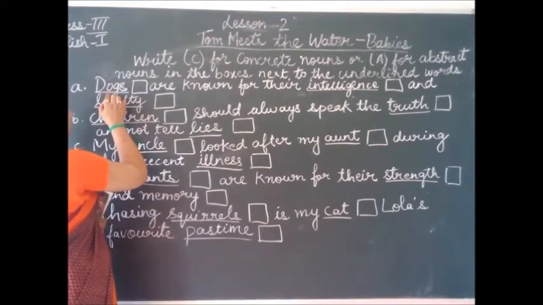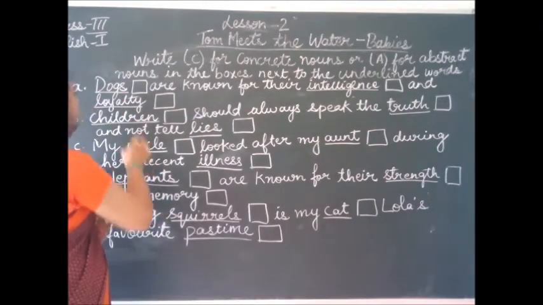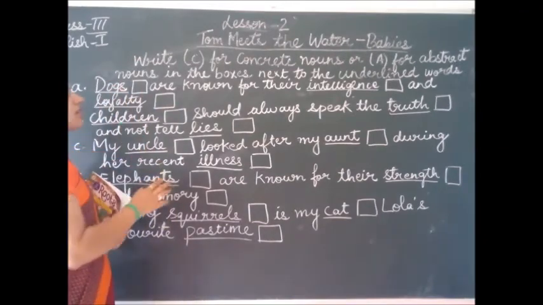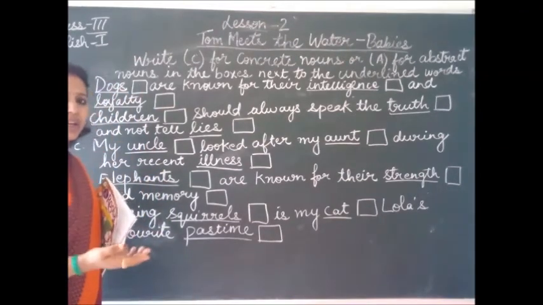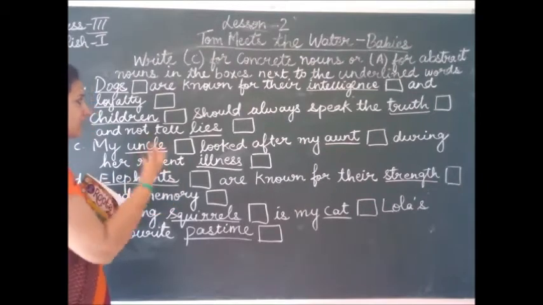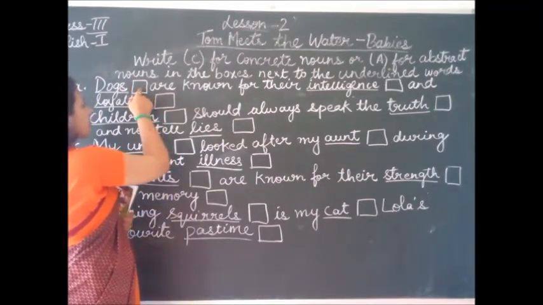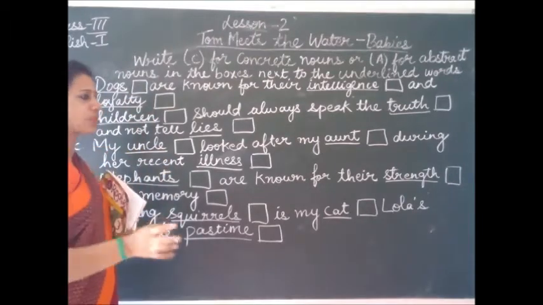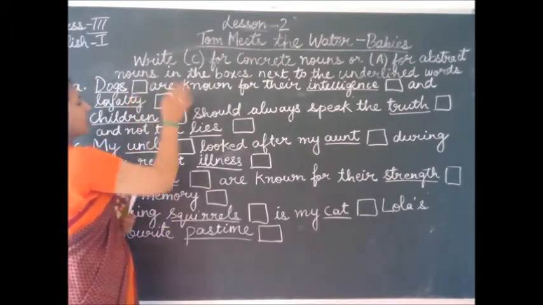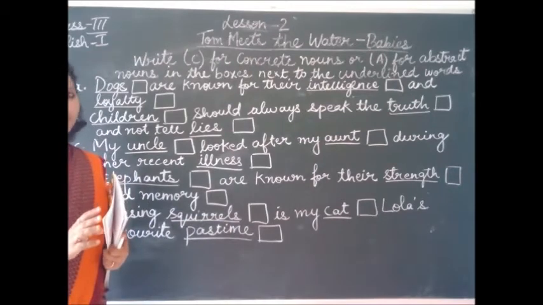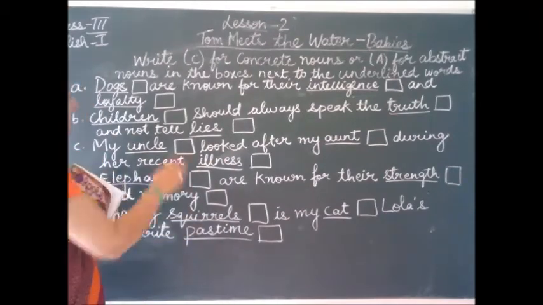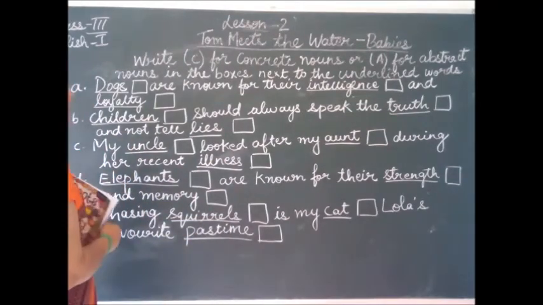While you come to the underlined words, you have to see whether those underlined words refer to concrete nouns or are they the names of abstract nouns. If it is a concrete noun, you have to write C in the box, and if it's an abstract noun, you have to just write an A in the box. Okay, this is your exercise. So let's begin the exercise. Let's see the first sentence.